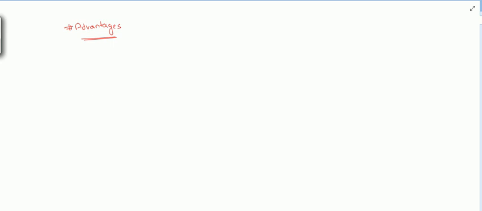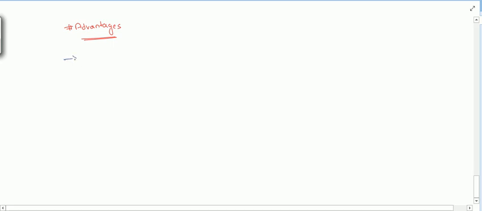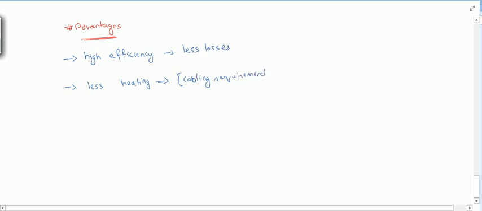So in advantages, as we are saying that these converters have what? High efficiency. High efficiency means what? Less losses. So as there are less losses, it means there will be less heating. So as there is less heating, it means what? Cooling requirements will be lesser, right?